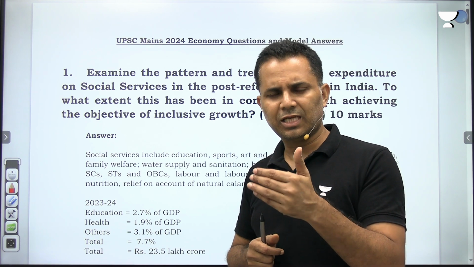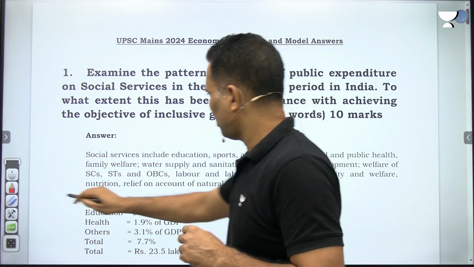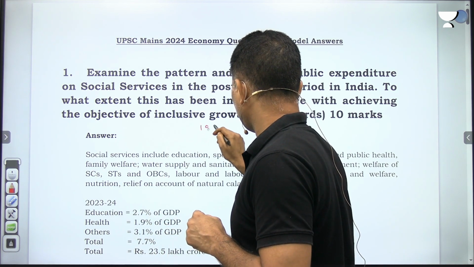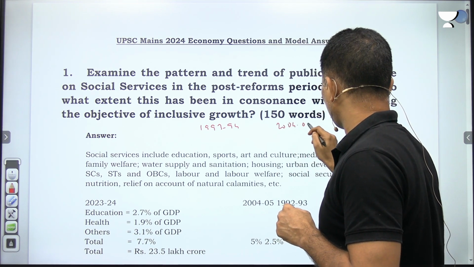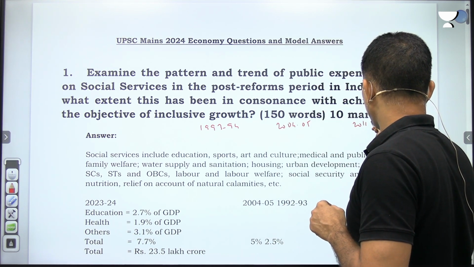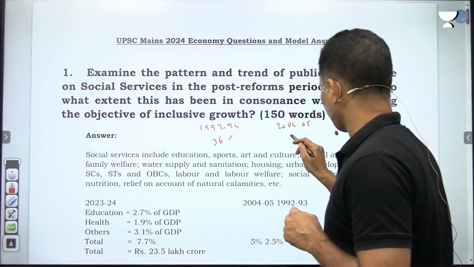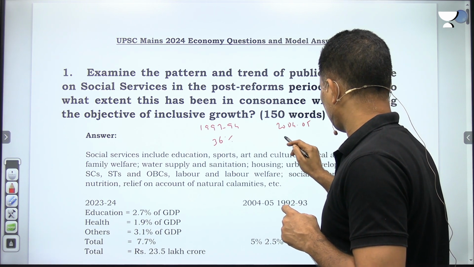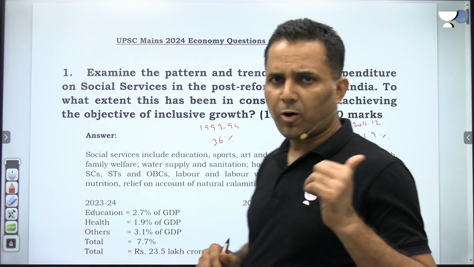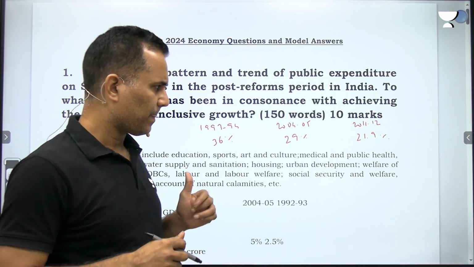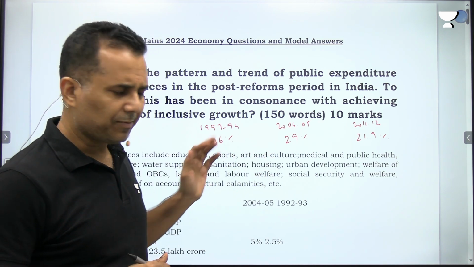How can we say that it has helped in achieving inclusive growth? Because here you also need to give the data on poverty. I have told this data in the class: 1993-94, 2004-5, then 2011-12. Here it was 36% poverty, 29% approx, and then 21.9%. So poverty has declined, and this is the decline in absolute poverty.